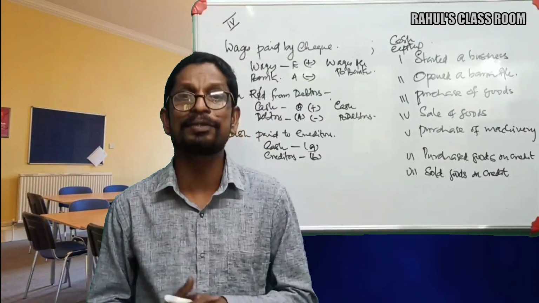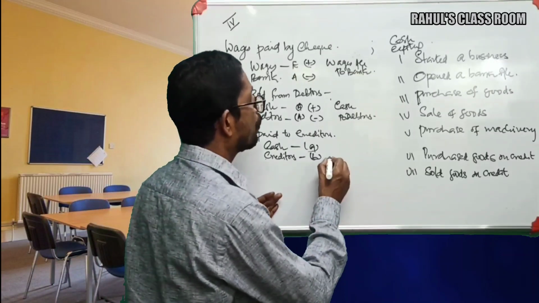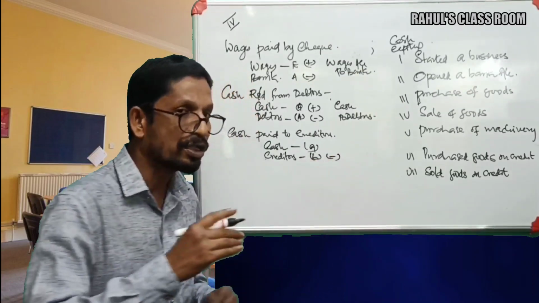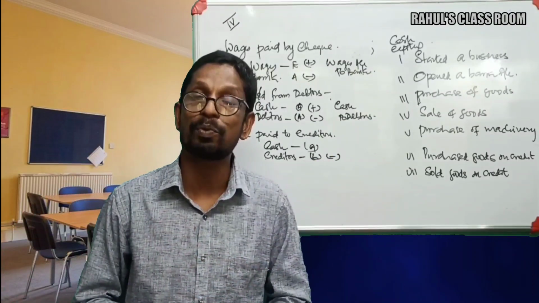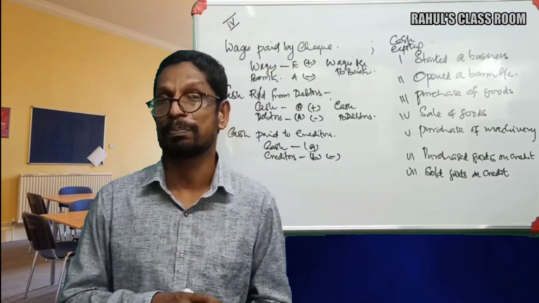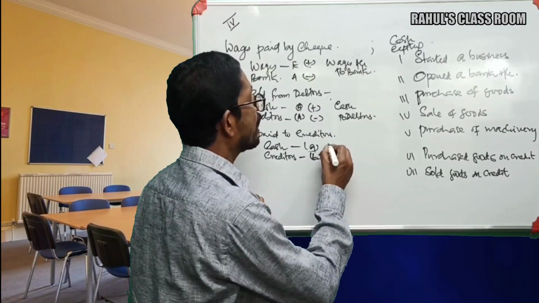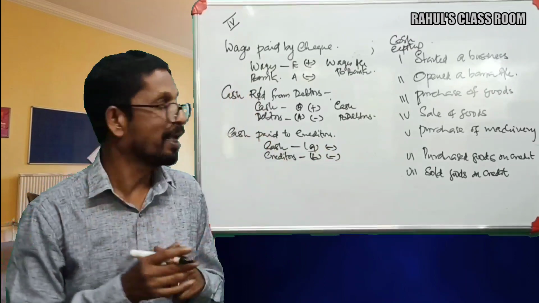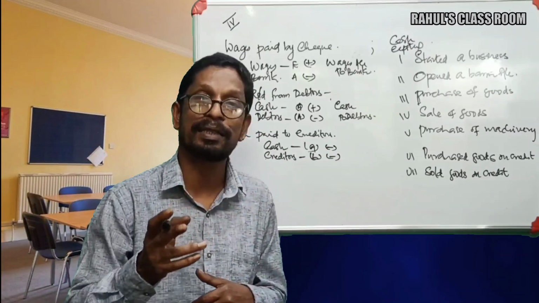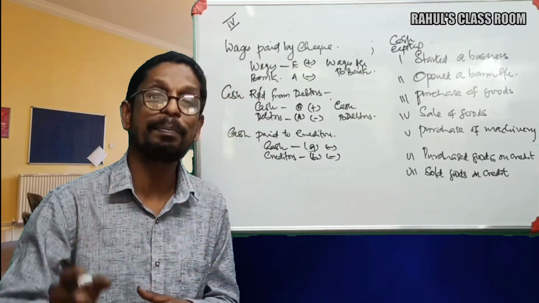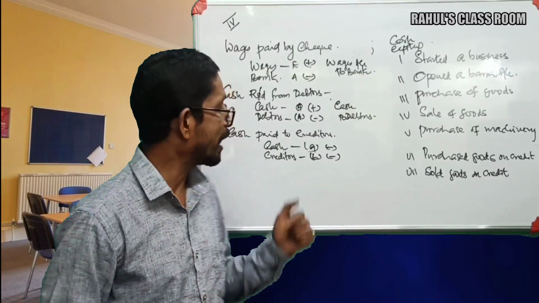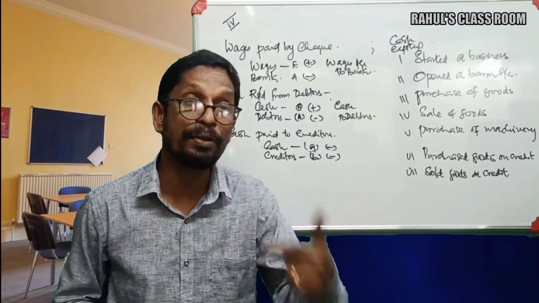That means creditors are reducing, and what happened to our cash? Cash is also reducing now, because cash is going from the firm. So here cash is a debit nature item because AED, and creditors, a liability, shows credit balance because LIC. So cash is an asset that is reducing.